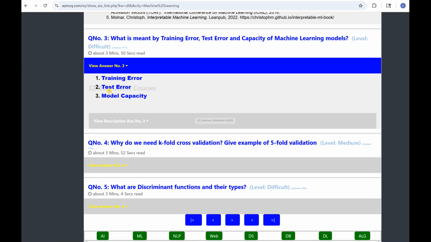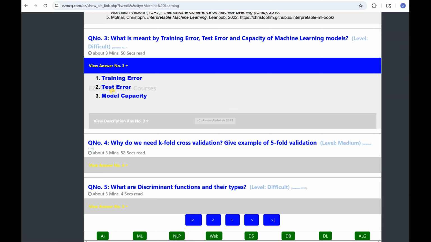I'll show you a graph also. And when there is a large gap, it indicates overfitting. We'll talk about overfitting in more detail also, right? And then is the model capacity. So what is the model capacity? Basically, it means how well it fits various functions or patterns, or its adaptability.